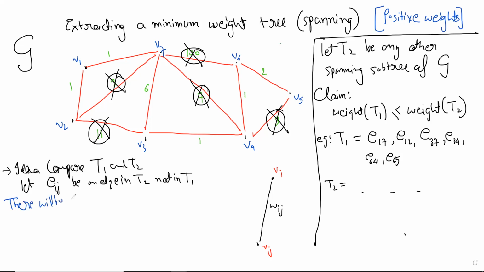There will be a path, some path, might be a very long path, we don't know. Okay, there will be a path from V_i to V_j in T1. Everybody agrees? Some path. Let us say a 3 length path. Okay, we don't know.